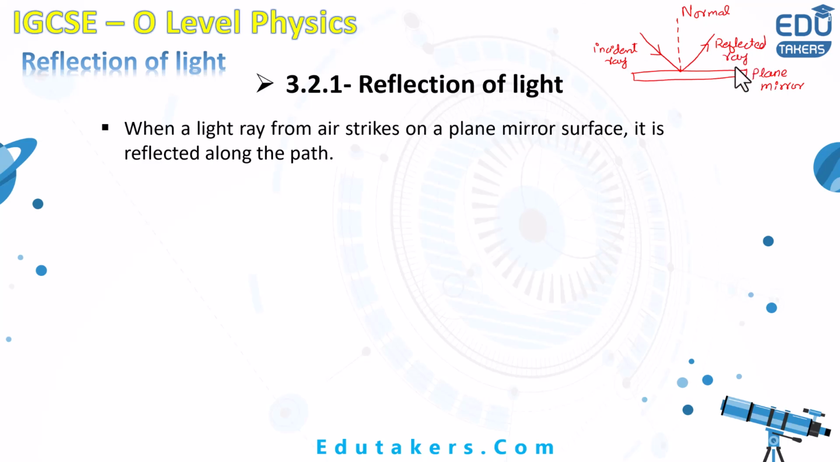So how can we define the reflection of the light by the plane mirror? I can simply say that here is the incident ray that strikes the plane mirror and it rebounds back into the same medium. This is called the reflection of the light.